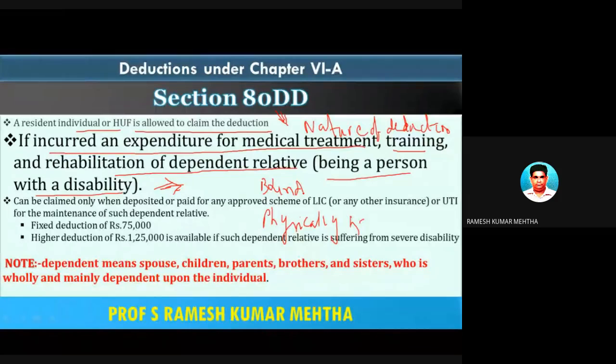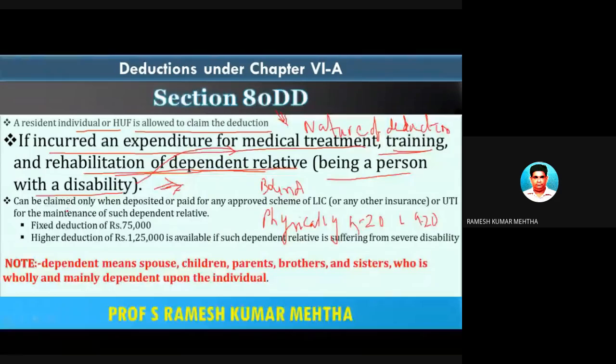So if such a person is there in a family and is a dependent relative of the assessee, and during the financial year, for example 2019-20, an expenditure is incurred towards the disability for medical treatment or training or rehabilitation of such dependent relative, the assessee can claim deduction under section 80DD with some ceilings and limits. Let's look at the ceilings.